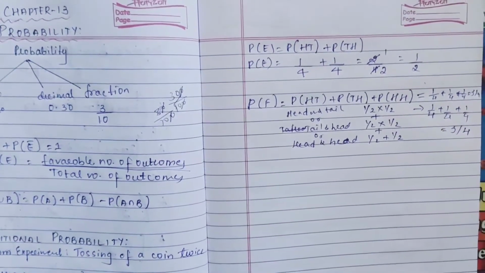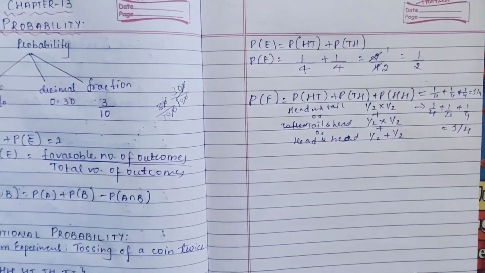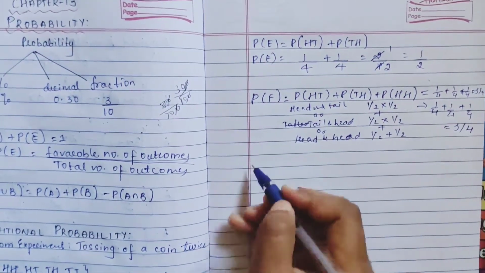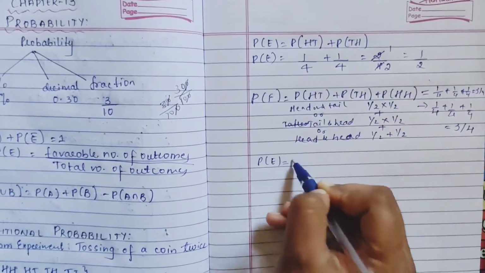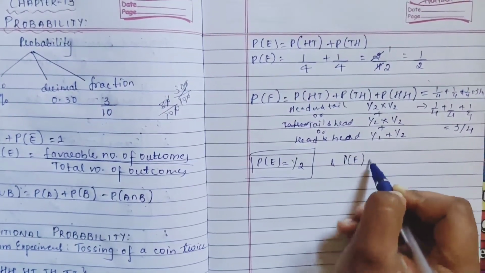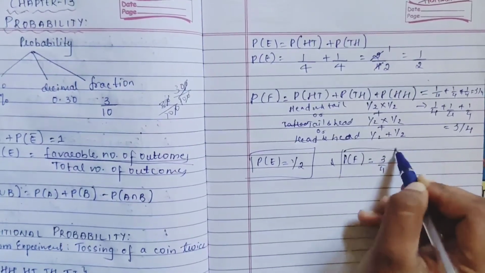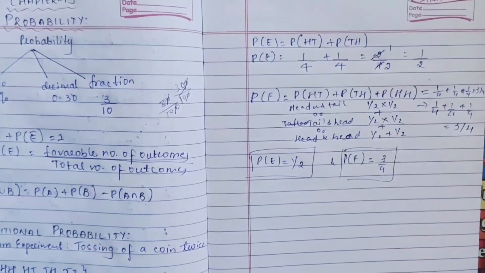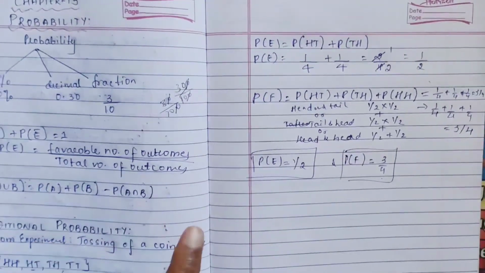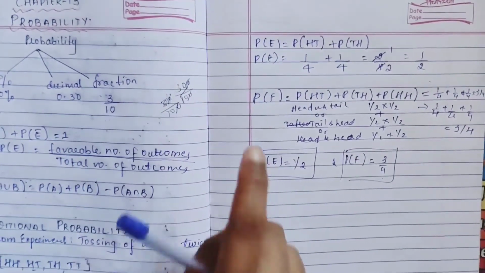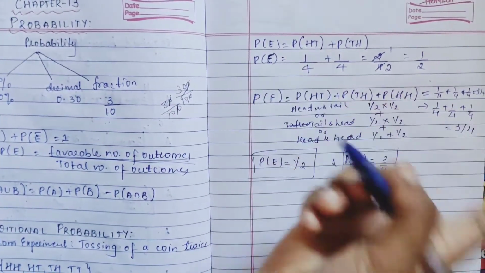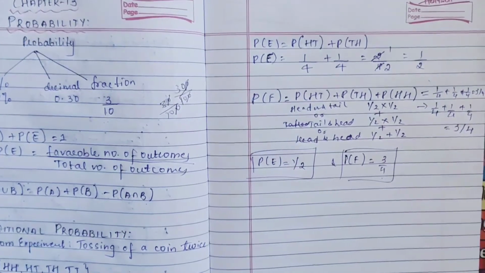From this you have understood how we are finding the probability of both events. We have got probability of event E as half, and probability of event F as 3/4. Till now we were doing direct probability. Now what they are telling is conditional probability, which means finding the probability of event E with a condition.